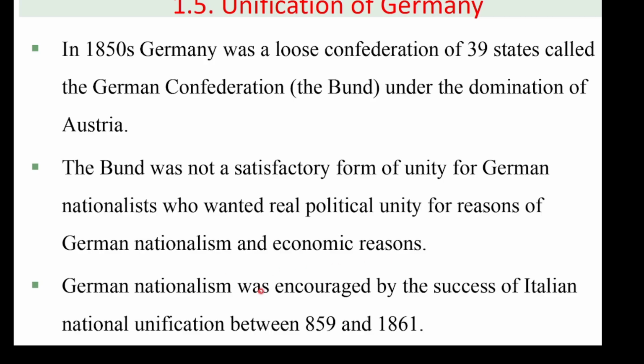So German nationalism was encouraged by the success of Italian national unification between 1859 up to 1861. Keessaayyuu bara 1850 keessa German nationalism was encouraged, motivated by the success of Italian national unification between 1859 up to 1861.